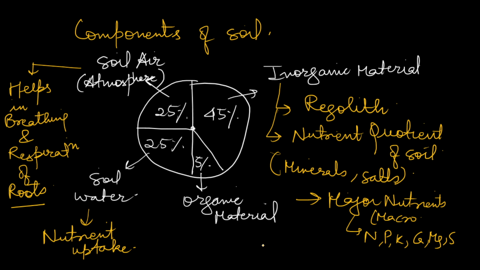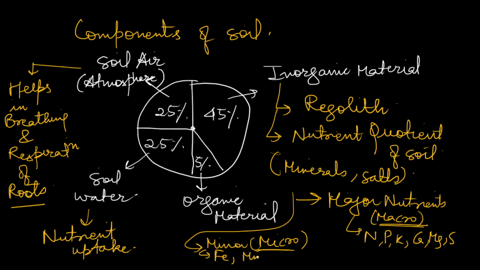We have also minor nutrients, just minor or micronutrients. So difference is that these major nutrients or macronutrients are needed by the plants in high amounts, and these micronutrients or minor nutrients are needed by plants in low amounts. For example of these minor nutrients are Fe, that is iron, manganese, molybdenum, we have zinc, we have copper, we have chlorine, we have cobalt.